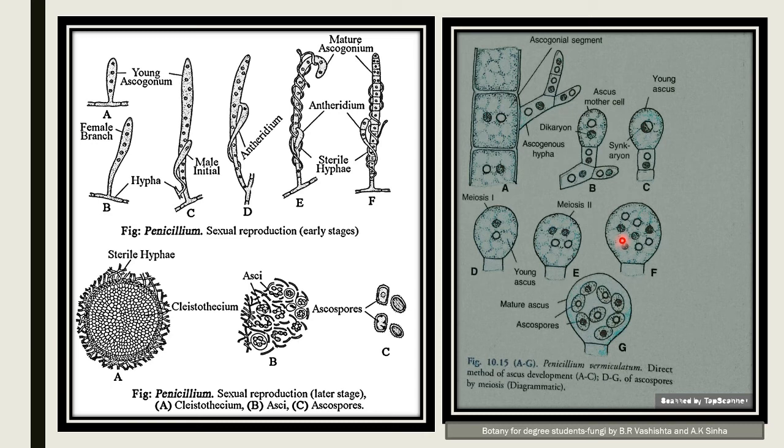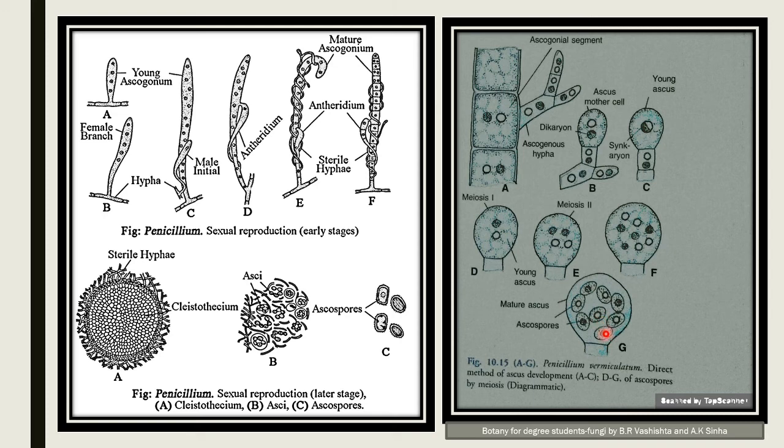Each nucleus gets surrounded by cytoplasm and develops into an ascospore. Out of 8 ascospores, 4 belong to one strain and the others belong to the other strain. So this is the mature ascus containing the 8 mature ascospores.